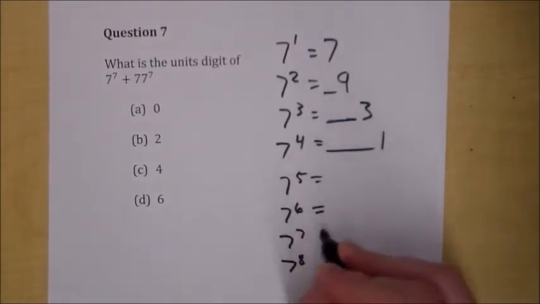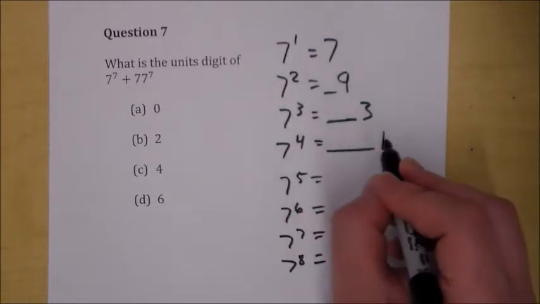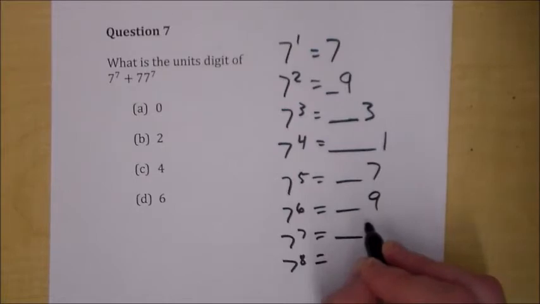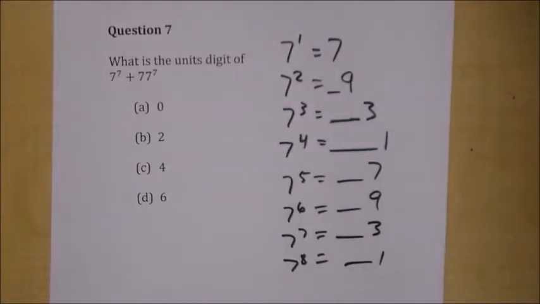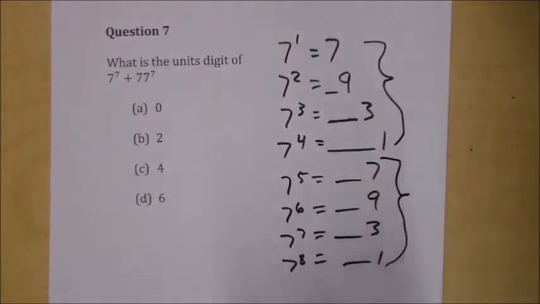All right, what do we have again? Well, we're going to have 1 times, a big number ending in 1, times 7, it's going to end in 7. This is going to end in 9, this is going to end in 3, this is going to end in 1. So it's going to go on forever in that pattern. You're going to have 7, 9, 3, 1, 7, 9, 3, 1.